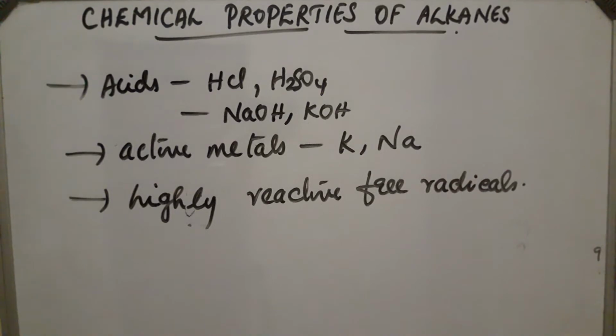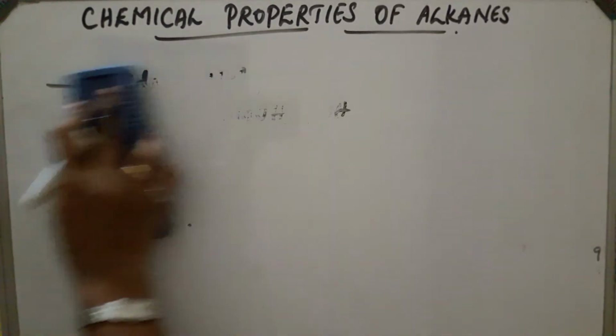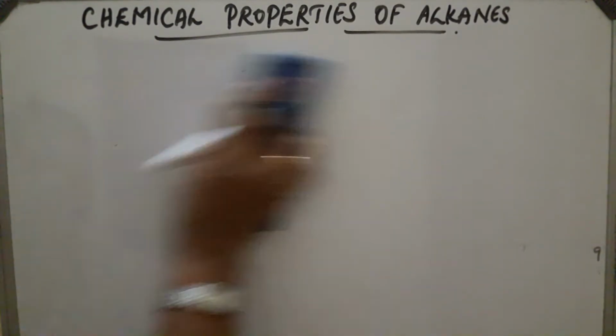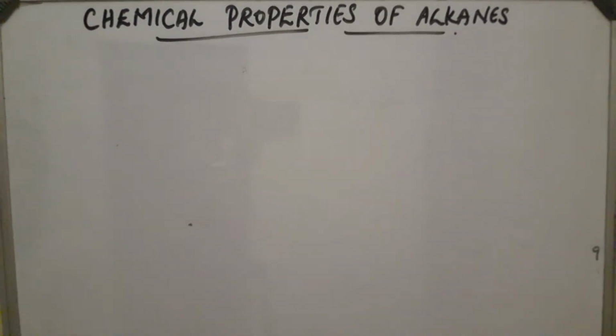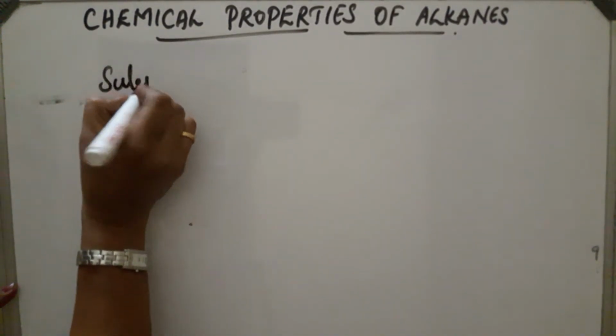First one is substitution reaction. Substitution means the hydrogen atoms present in the alkanes are replaced by halogens.